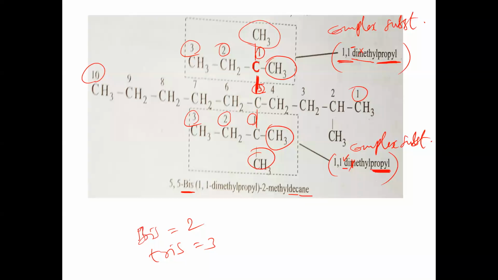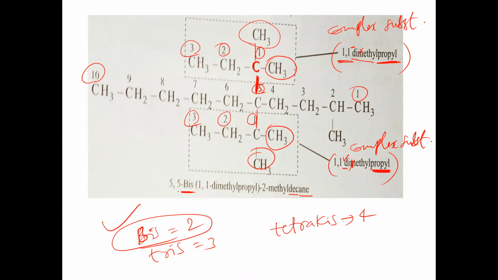Tris means 3. If the same group is repeated 2 times, bis. If 3 times, tris. If 4 times, we say tetrakis. Tetrakis indicates 4 times. Don't write KASS, it is tetrakis, KIS. And here tris, and it is bis. So bis, tris, tetrakis. Pentakis means 5, that is 5 times the same complex substituent is repeated. So here how many times is it repeated? The same complex substituent is repeated 2 times.